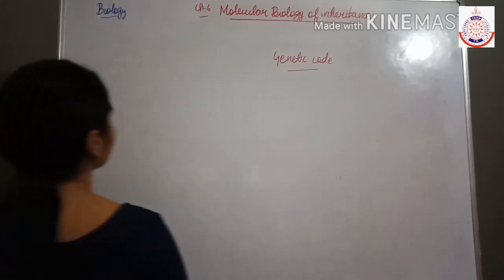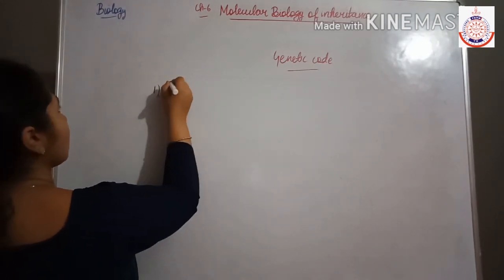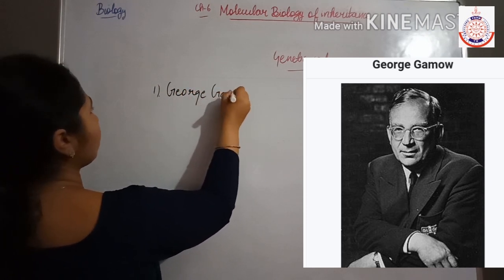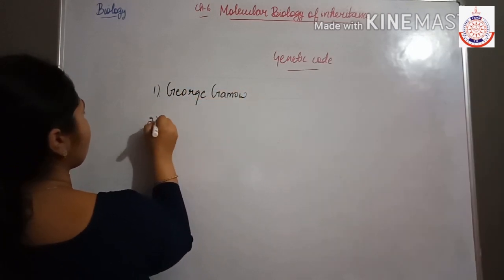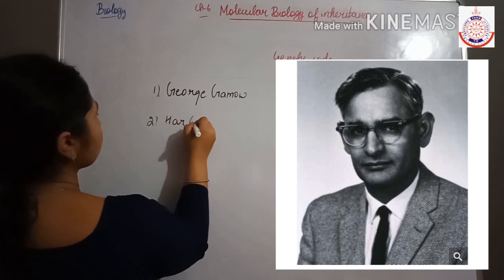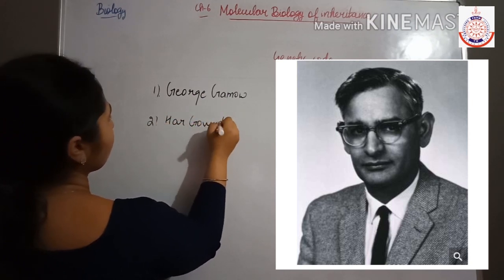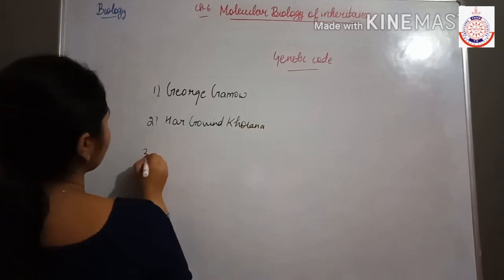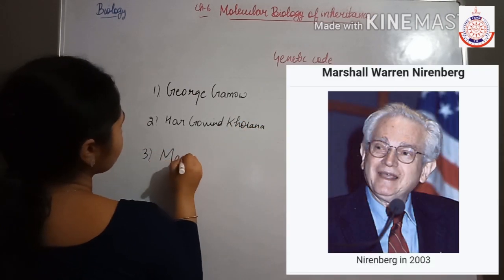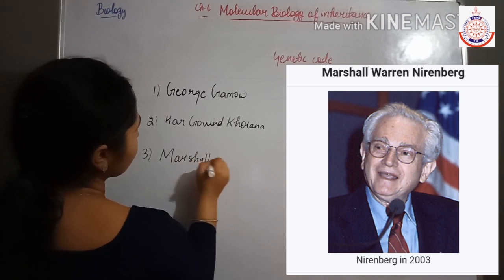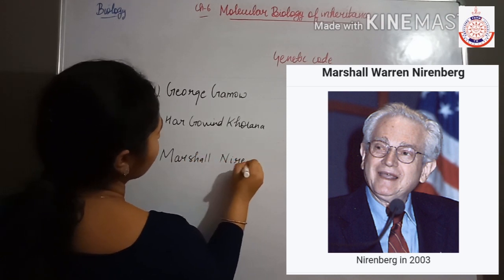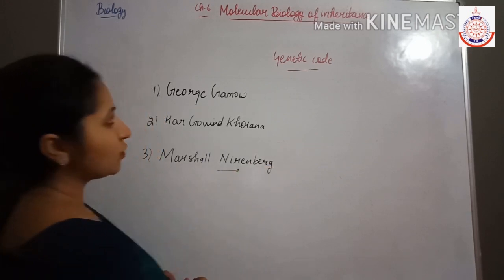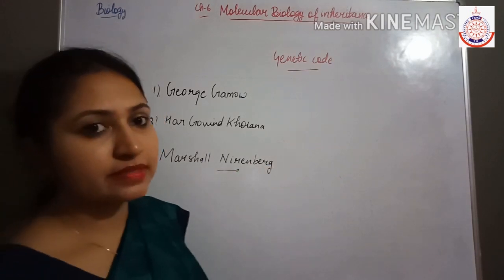The scientists were George Gamow, Hargobind Khurana, and Marshall Nirenberg. So we will discuss their findings.